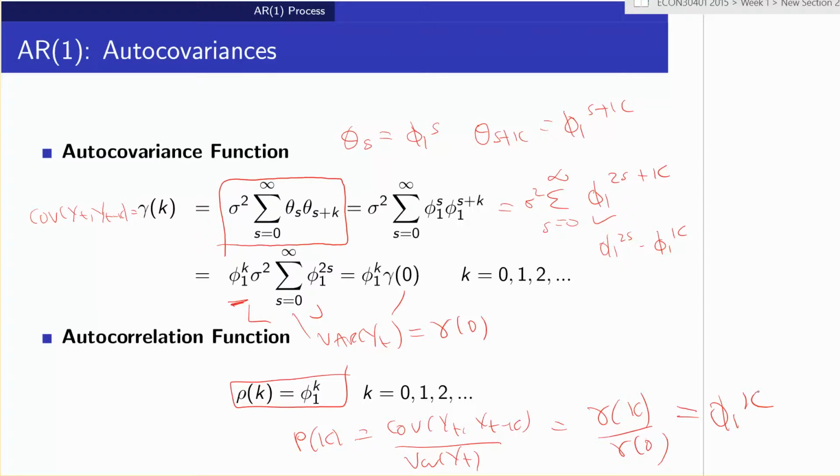If phi1 is greater than naught, the correlation is always positive and quickly decreasing in k, which makes sense because the effect of the past is dying away. If phi1 is less than naught, we get an oscillating pattern: if k is odd, we get a negative correlation, and if k is even, a positive correlation. There's an oscillating relationship with the past.